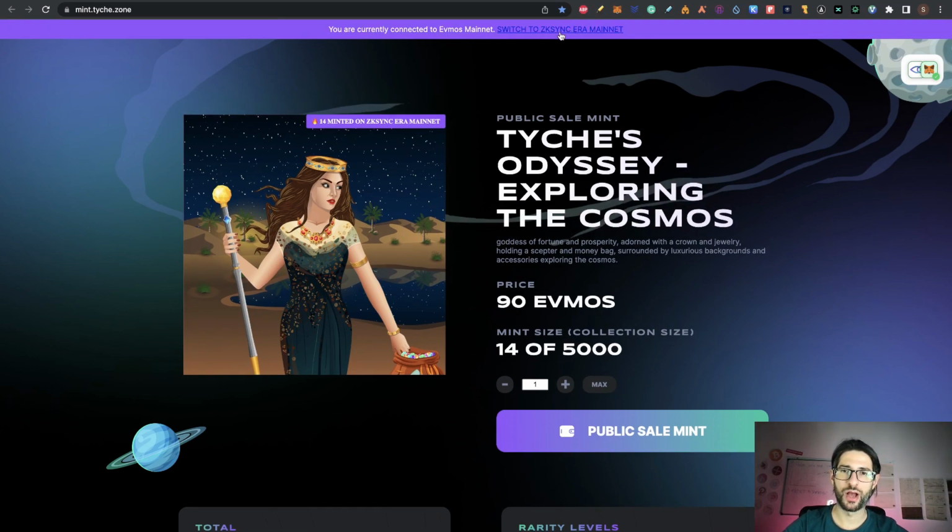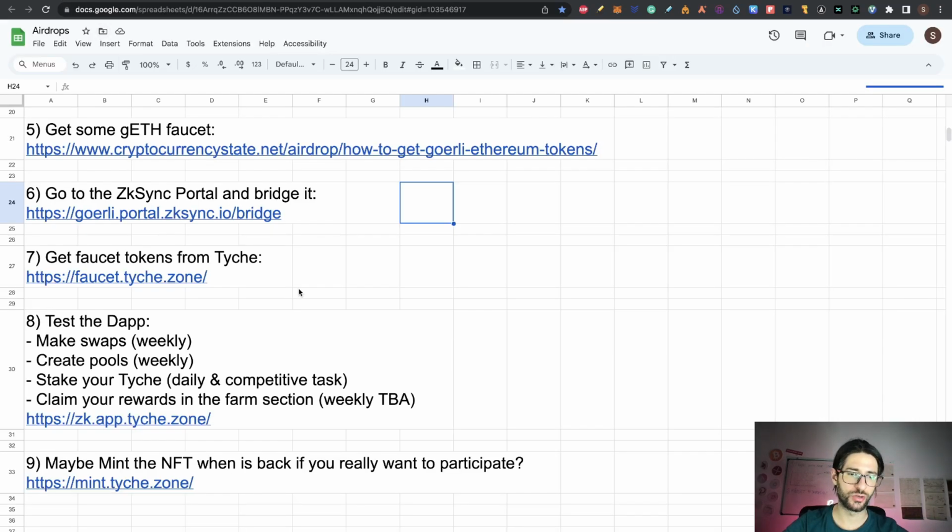Yeah, up here you can switch to Zksync era if you want to check that, but right now they are not available for Zksync. So right now you can click on the public sell mint of Evmos, and you will need to wait for the Zksync one. But just keep an eye on that, step 9, in order to see if you really want that. But with all the steps on step 8, you're going to be fine.